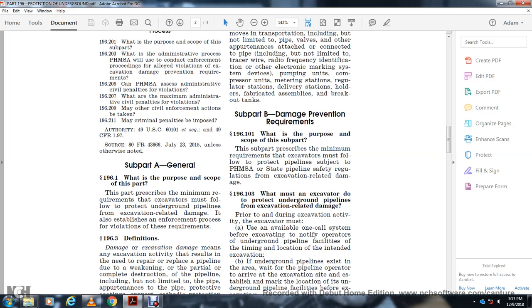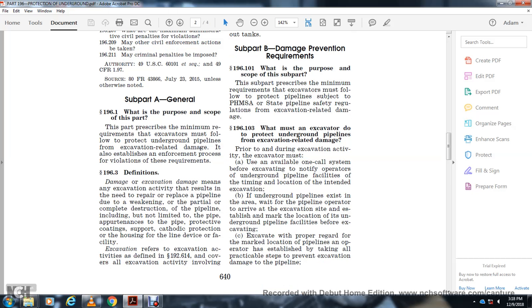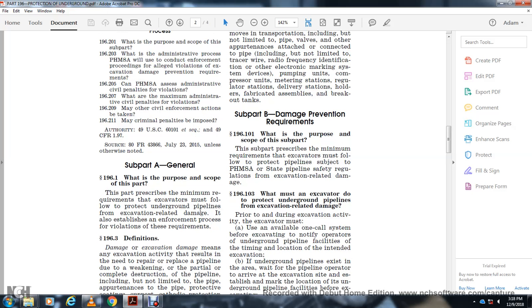Definitions. Damage, or excavation damage, means any excavation activity that results in the need to repair or replace the pipeline due to weakening or partial or complete destruction of the pipeline, including but not limited to the pipe, appurtenances, the protective coating, the cathodic protection, the housing, the lighting device, and fatigue. Excavation refers to the excavation activities defined in 192.614, covering all excavation activity.